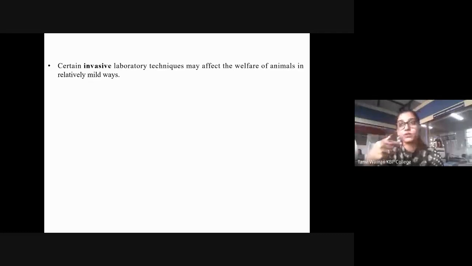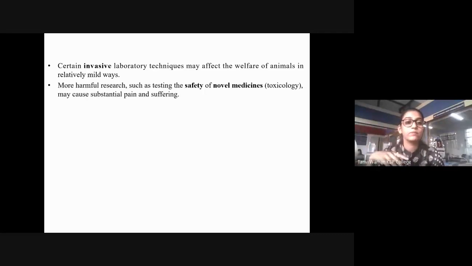They are always given injections to draw blood samples, or to inject or administer the drug into the animal. There are so many invasive techniques, or if they are coming up with a medical device, the device has to be inserted into the animal. It needs to be cut, and then the device is put inside, then it needs to be operated and all of that stuff. So many invasive techniques they have to undergo.